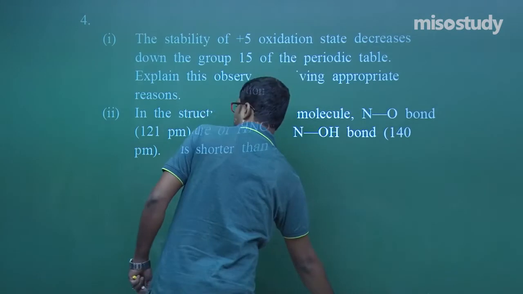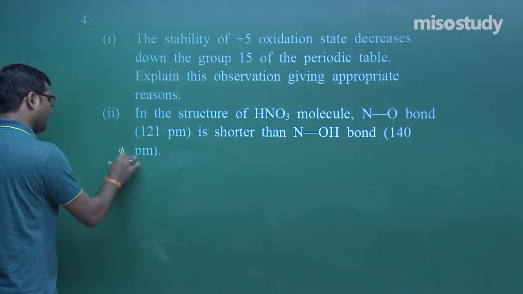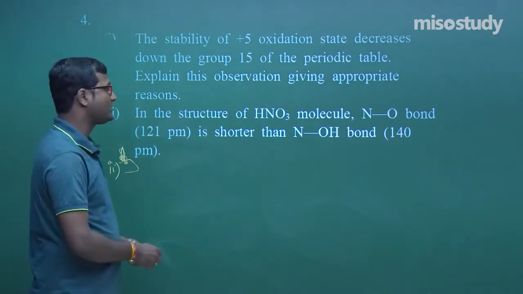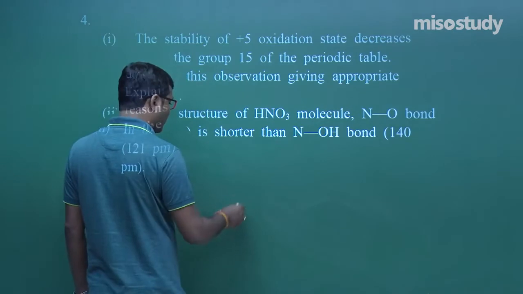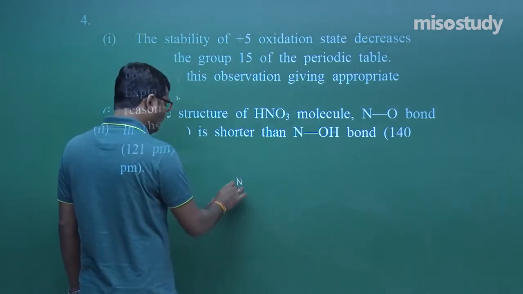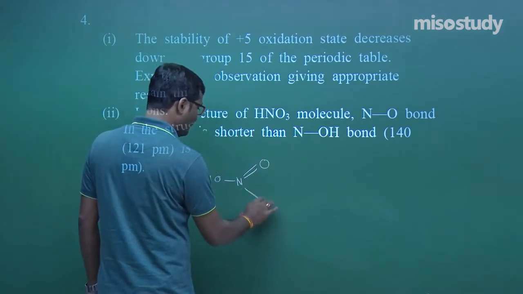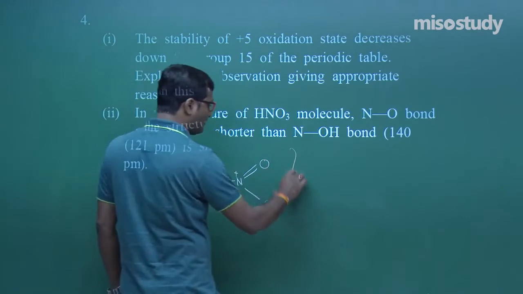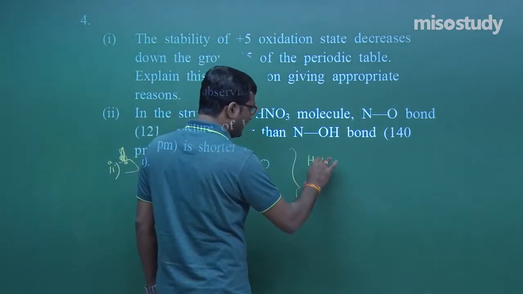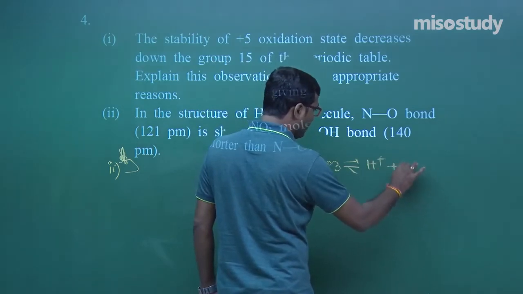Now the next question is question 2. What is given? The structure of HNO3. What is the structure of HNO3? First we have to draw the structure of HNO3. This one is OH, this one is O, and this one is O minus. As we know, HNO3 breaks like this, my friend, that is H plus and NO3 minus.